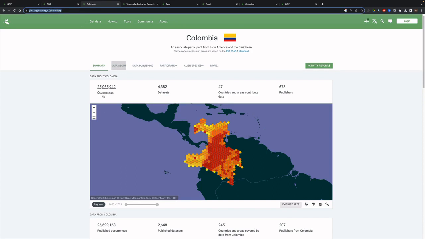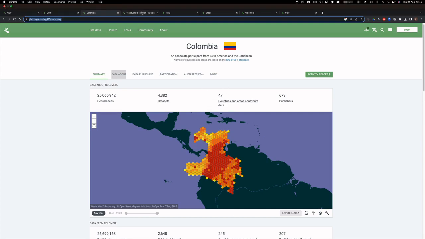the country code. There are 25 million species occurrences recorded for Colombia. There are 4,382 data sets. 47 countries and organizations from those countries are contributing data about biodiversity in Colombia from 673 publishers.